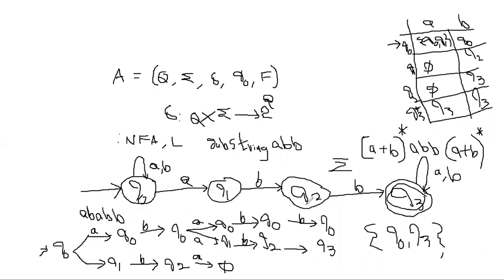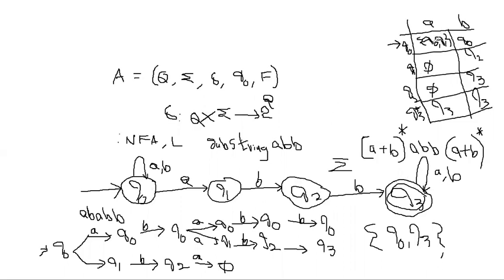This is the same as ending with, but starting with (A+B) whole star, and here we treat it as a substring. That's why at the starting and ending any number of A's and B's will come, but somewhere the machine should see ABB. So the transition table syntax is this, and the transition diagram is this.